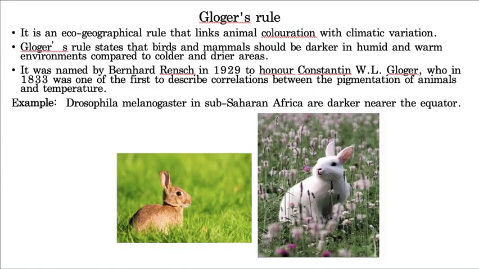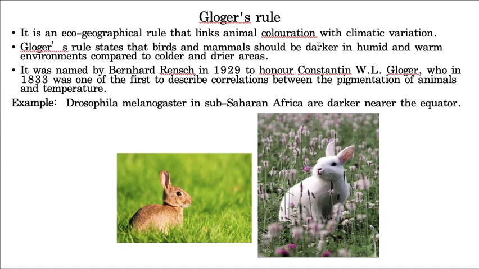Now the next topic, and of course this is the last topic of your ecology. With this, the first chapter of ecology, that is organisms and population, is completed. Now the last topic is Gloger's rule. Basically Gloger's rule clearly states that animal coloration changes according to climatic variations.